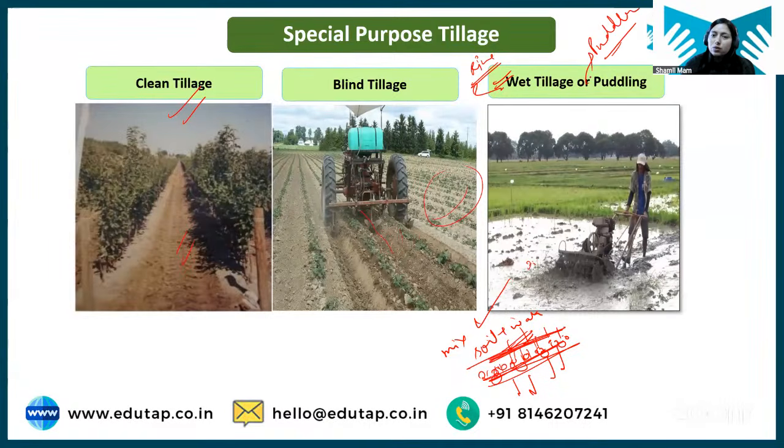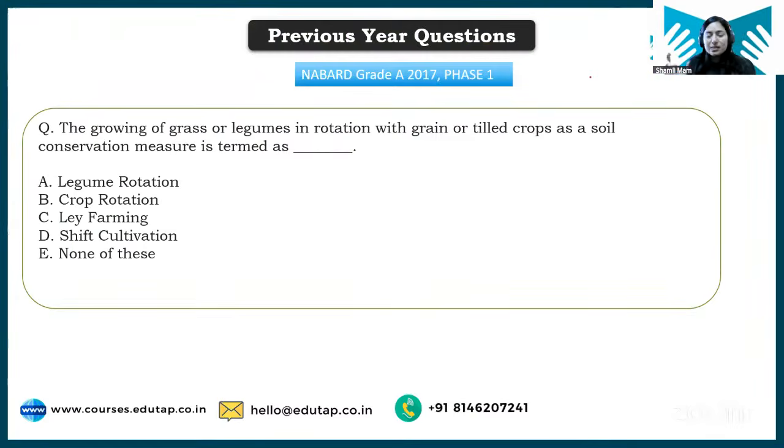Okay, this was a question that was asked to you in your examination. What is a puddler? Puddler is an implement used for doing puddling. Puddling is done in rice, and in puddling we are mixing soil and water in order to create a stagnant water condition which is suitable for rice cultivation. Clear? So with that, I have completed today's lecture.